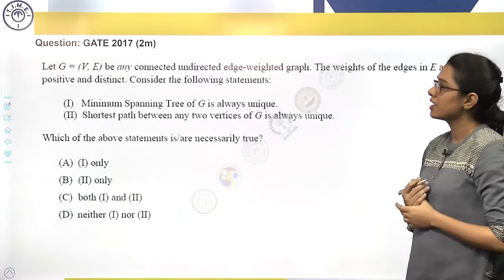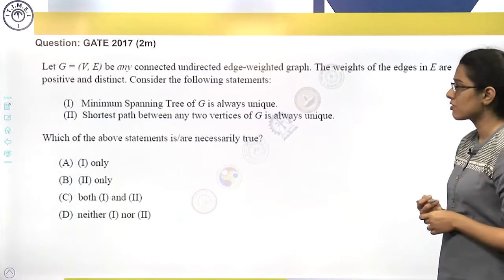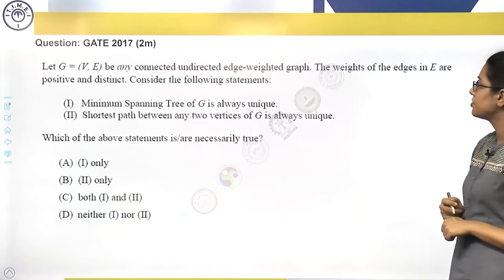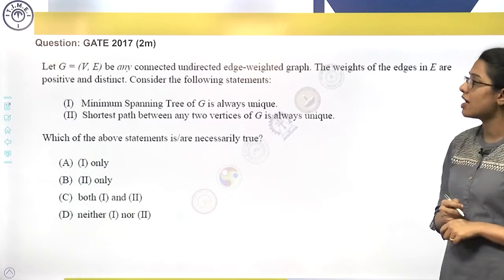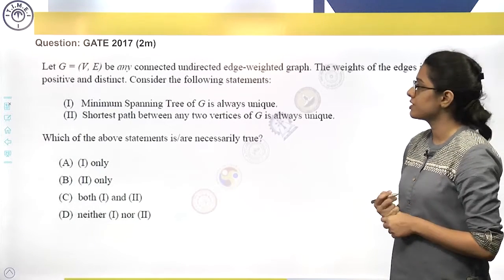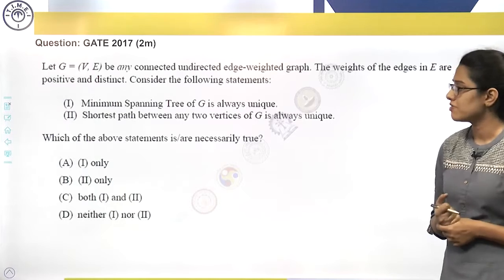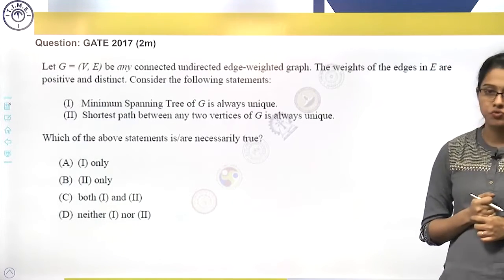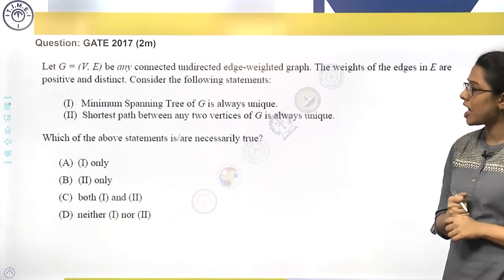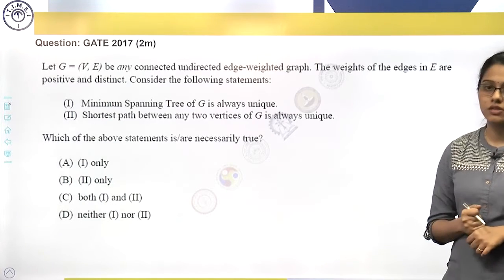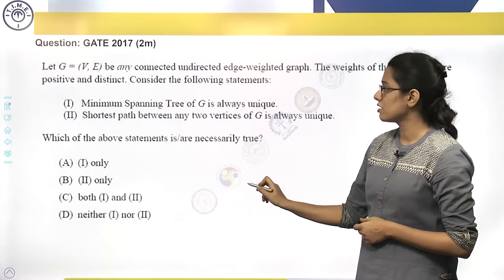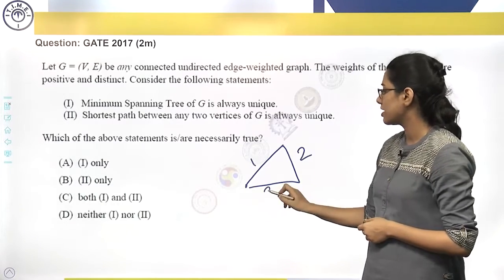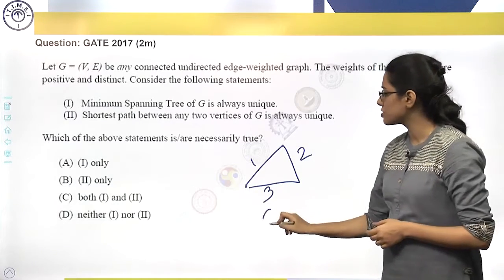This is a GATE 2017 question. It is a 2 mark question. Let G be any connected, undirected, edge weighted graph. The weights of the edges in E are positive and distinct. Those are the characteristics. Consider the following statements. Which of the above statements is or are necessarily true? The first statement: minimum spanning tree of G is always unique. Now let us draw one graph which has positive distinct edge weights and let us draw the spanning tree.